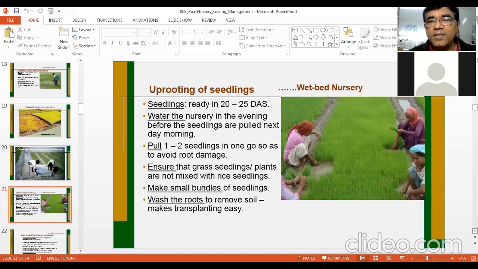And one should screen the grasses. Sometimes some grasses look like rice plants. So at that time you should remove the grassy weeds or any other kind of weeds so that they do not reach the field. Sometimes by mistake, such grassy weeds can be transplanted by the people. Therefore, weeds should be cleaned at the time of transplanting. No weed seedling should go along with the rice seedlings. And then one can make small bundles, and then they can be washed. Washing of the roots is necessary so that transplanting becomes easier.